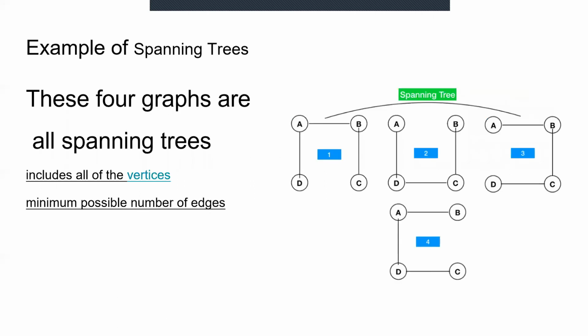Example of spanning trees. These 4 graphs are all spanning trees because they include all of the vertices A, B, C, D, and it's a minimum possible number of edges.